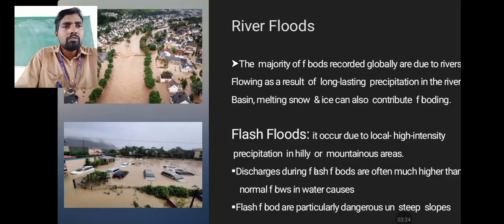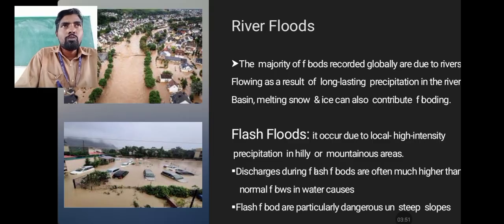The majority of floods recorded globally are due to rivers overflowing as a result of long-lasting precipitation in the river basin. Melting snow and ice can also contribute to flooding. So worldwide, the background reason for most floods is river overflowing.